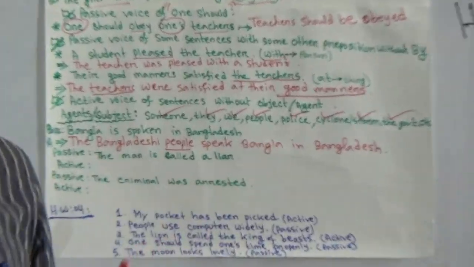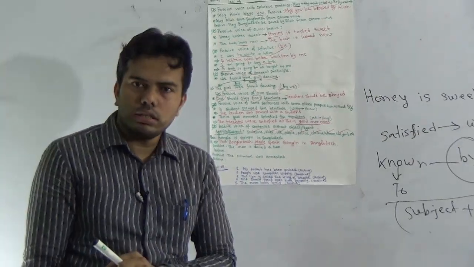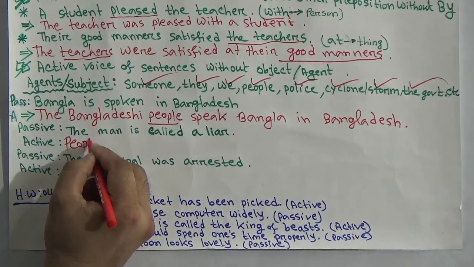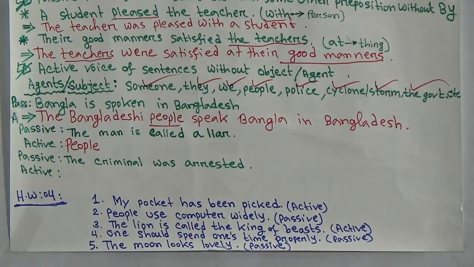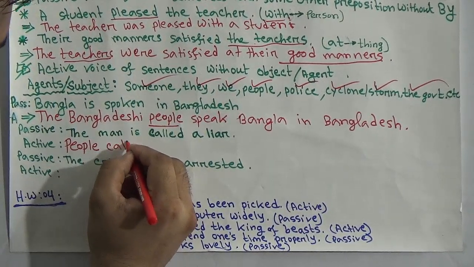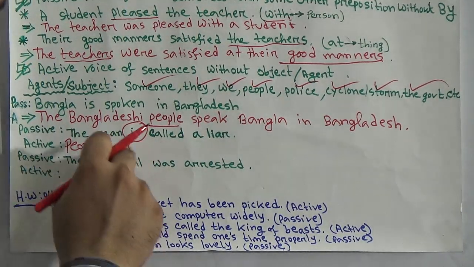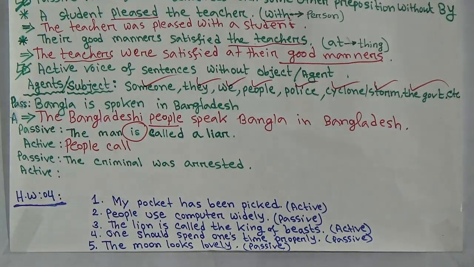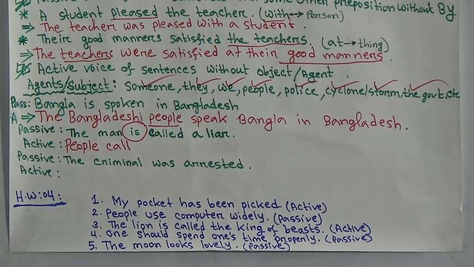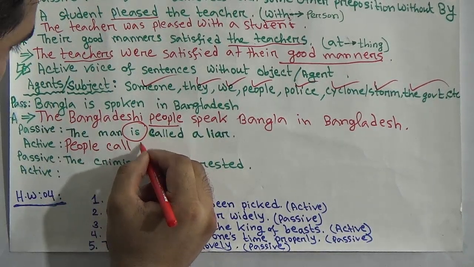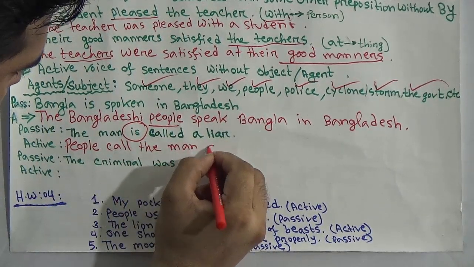Okay. Next one is, the man is called a liar. Who calls? People. We can write here people. People can be the agent here, people can be the subject here. So people, it is our present tense. In our passive to active, we can't write any auxiliary verb because it is supplied only for changing to passive, but we are now doing active voice. That's why we can't use any auxiliary verb here. People call the man a liar.